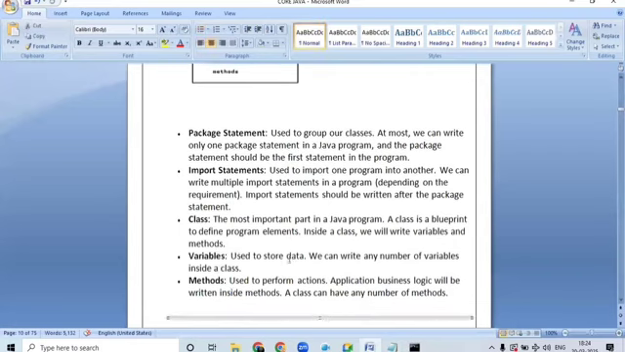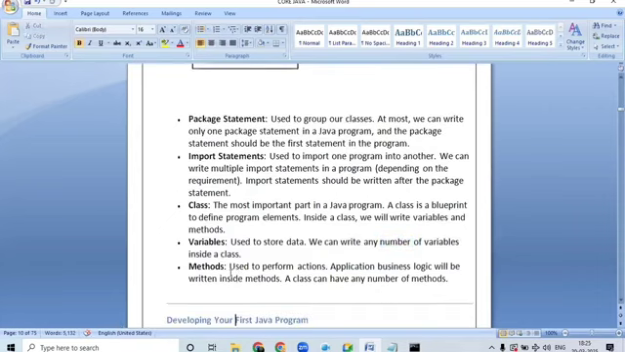What are variables? Variables are used to store the data. We can define n number of variables inside the class. What are methods? Methods are used to perform some action. For example, I want to define a speak method. Whenever I call the speak method, it should perform some operation. For example, you are sitting in a class, whenever I call your name, you have to respond, right? Responding is a task, that means it is a method.